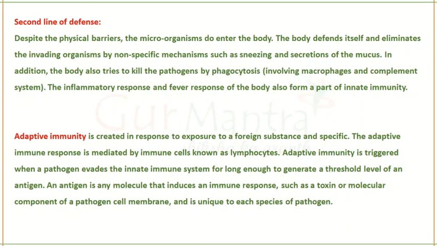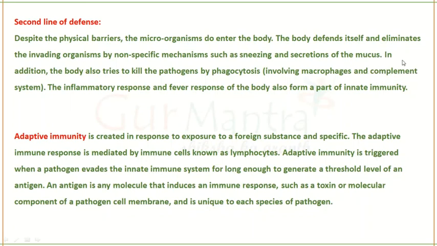Then the body will defend itself and try to eliminate the foreign organism by mechanisms like sneezing, secretion of mucus, phagocytosis, macrophages and the complement system.